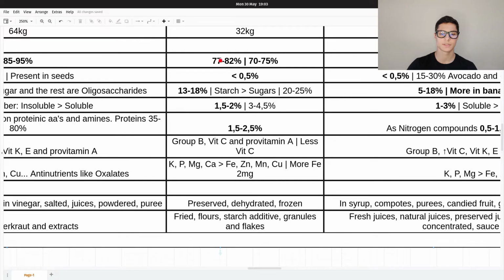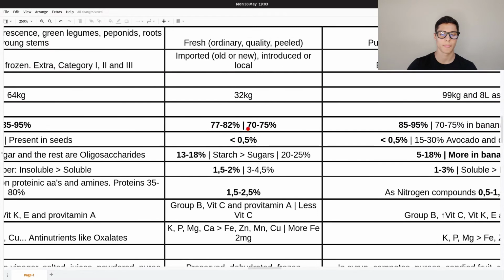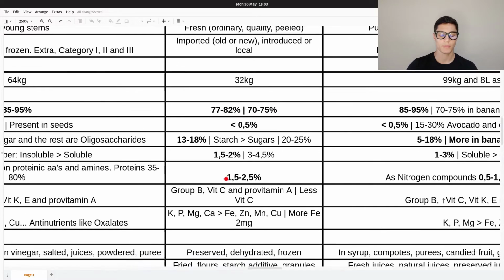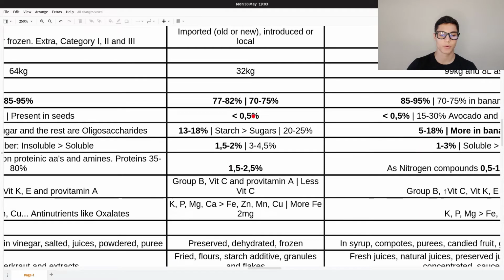Composition, 77 to 82% of water. And here you have 70 to 75. Okay, this number is for sweet potato and this is for normal potato. They both have less than 0.5% of fat. The carbohydrates are 13 to 18% and the majority is starch.